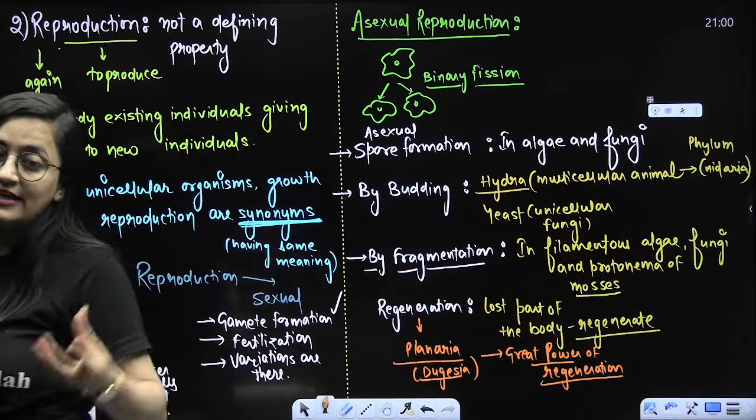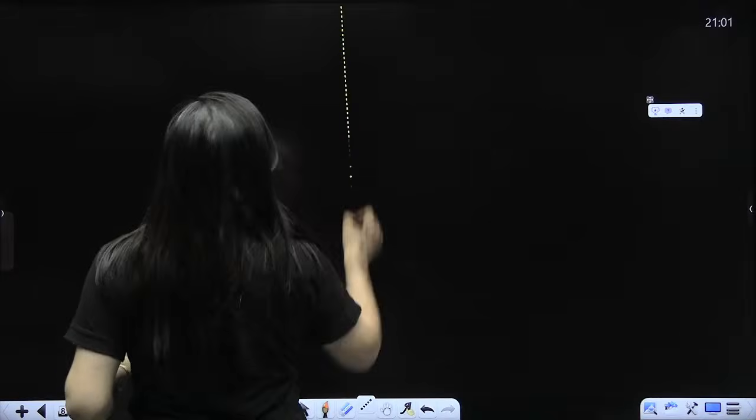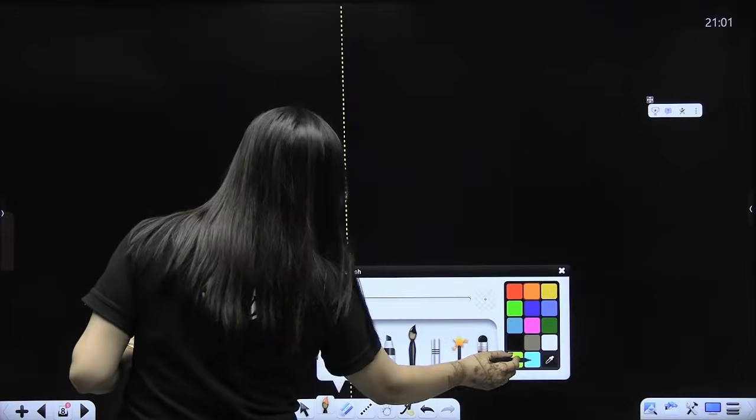Again, it is in NCERT. So that is why we are picking that up and we are revising it. I hope this part is clear. So in regeneration, the lost part of the body is repaired. Just like a lizard, starfish, they are going to show you that. Any doubt? These are the things which are given in NCERT. So that's why we are discussing that, right? I hope you are clear with it.